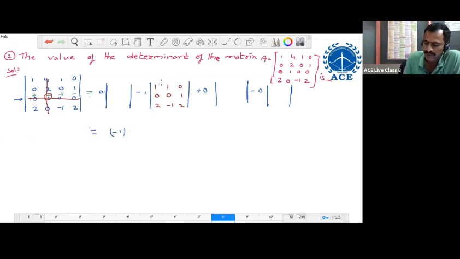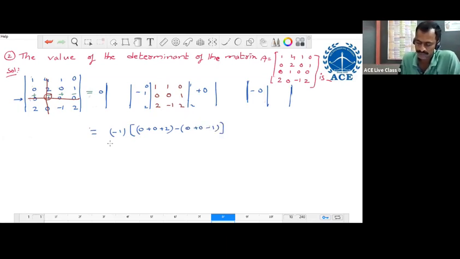For this determinant of 3 by 3, we can use method 1 or method 2. Any one we can use only. Now I am using method 2. 0, 1, 2, 2 only. 0, 0, minus down to top 0 plus 0 minus 1 equal to 2 plus 1, 3 minus 3. It is the answer.